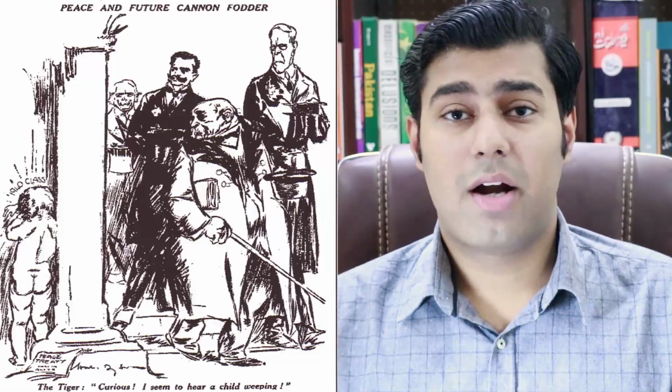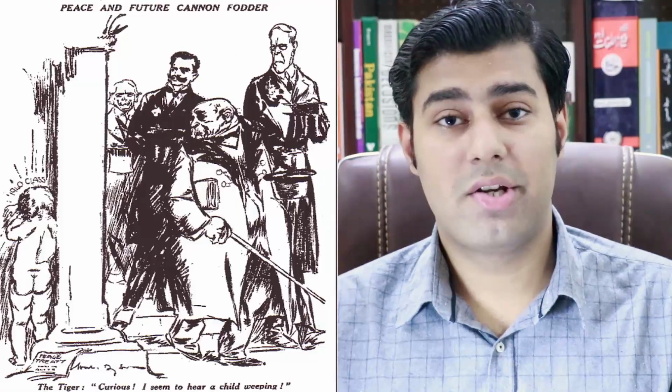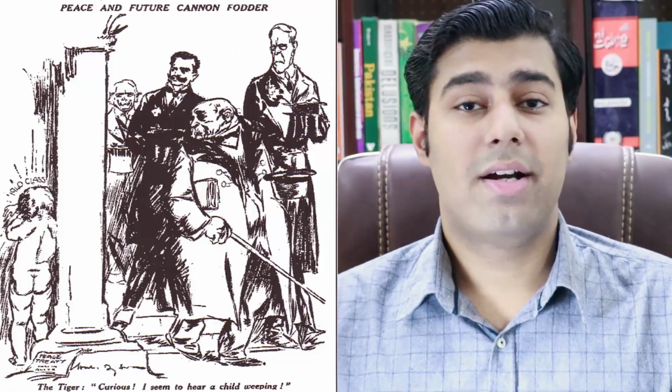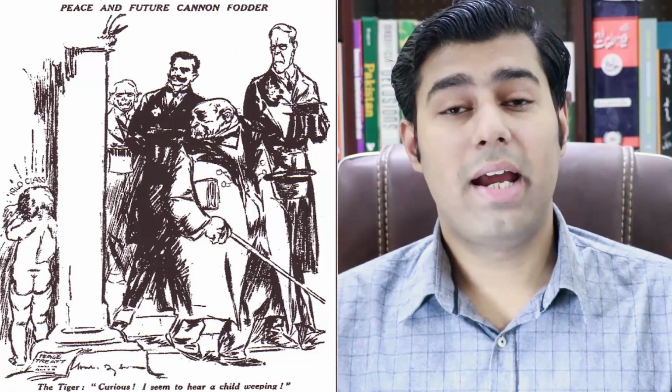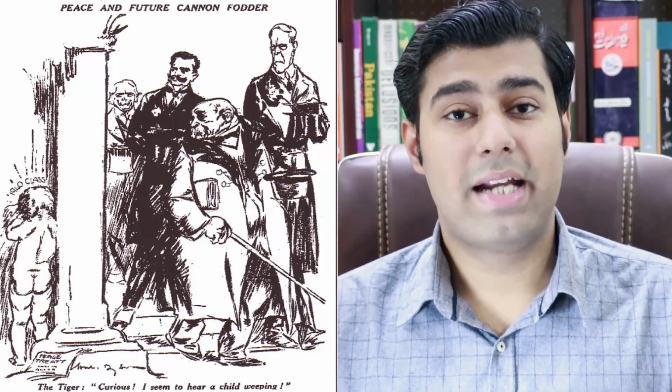Here is a very famous cartoon that portrays generals and politicians coming out of Versailles, and a young soldier is weeping and metaphorically saying that due to the Treaty of Versailles, he would be useless until 1940. A person with an iota of brain knew that World War II was writing on the wall because, apart from the heavy reparations imposed on Germany, the Treaty of Versailles prohibited Germany from recruiting an army of more than 100,000 personnel, and Germany was forbidden to invade any country.